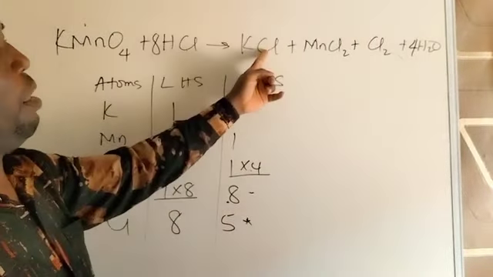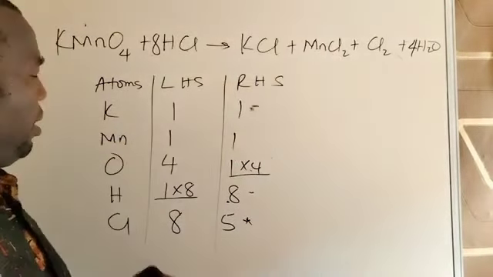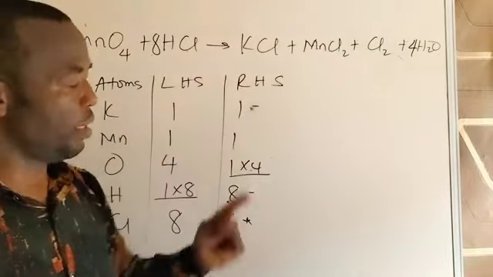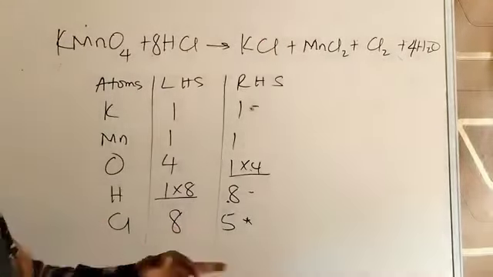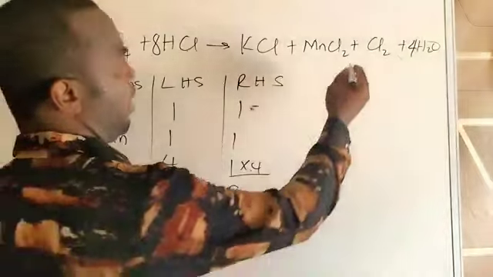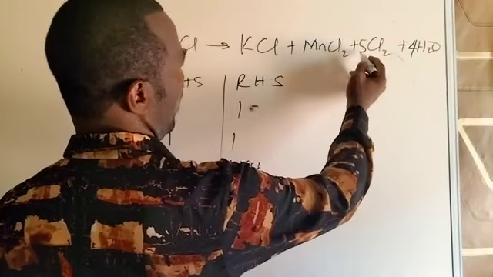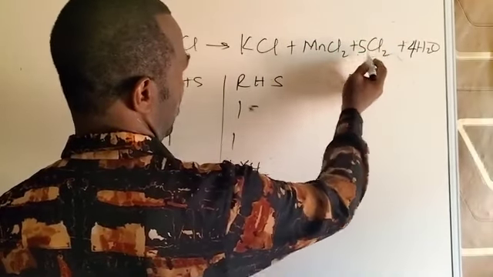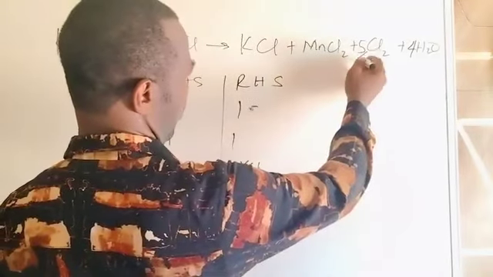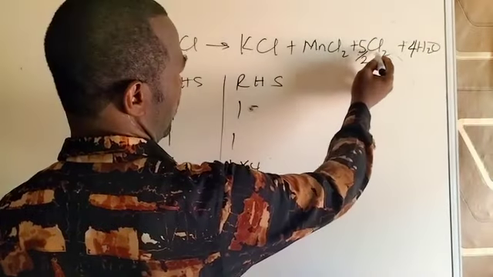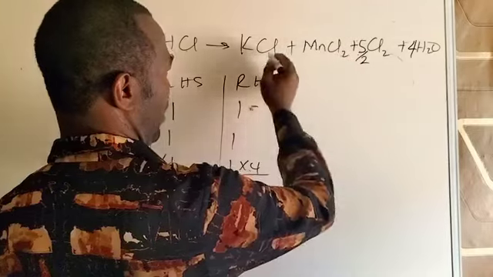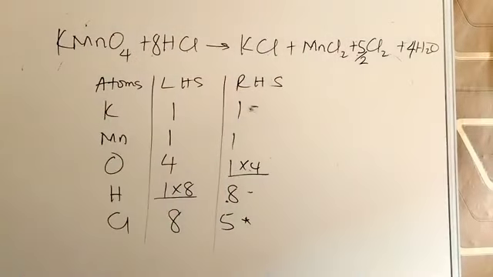Let's count. 1 plus 2, that is 3. We need 8. 8 minus 3, that is 5. I need an extra 5 to make this 3 equal to 8. So if I put that 5 here, 5 times 2 is 10. Adding to 3 gives you 13, which is higher. A fraction is required. 5 over 2. 5 over 2 times 2 gives us 5. Then plus this 7, plus 1, 8. So it now becomes easy work to do.